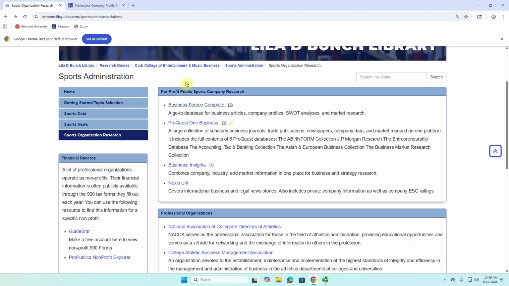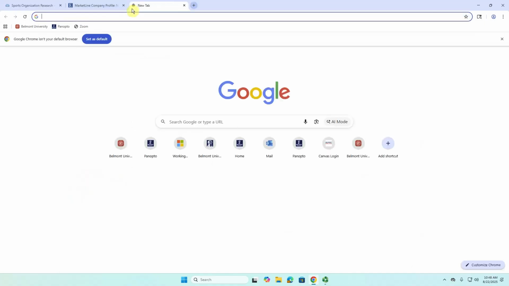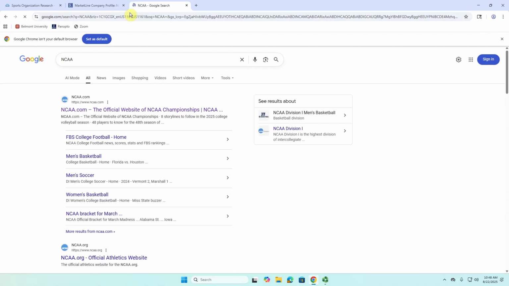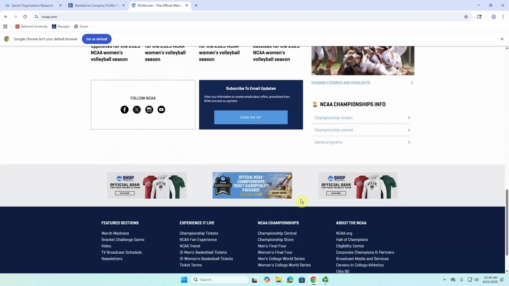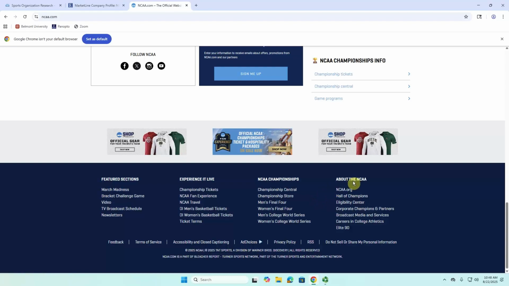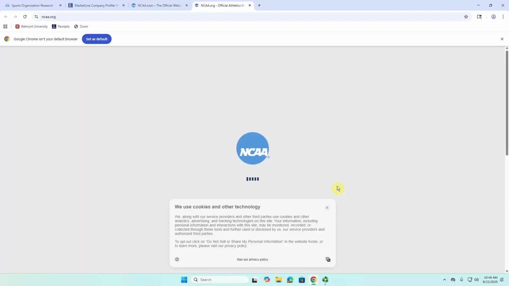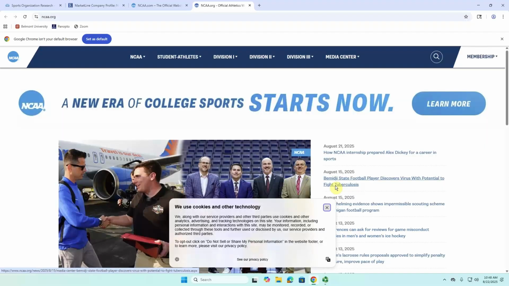Now, finally, the best place to find any information, I would say, is the organization's website. So we're going to open a new tab, and we'll go back to our example of the NCAA. I'm going to click right here. Now, this is going to be a little tricky because if we first go to ncaa.com, we're probably not going to find anything right here that's going to initially stand out. But if we scroll down to the bottom of the page, and then we go to this section that says About the NCAA, that's going to take us to ncaa.org, not .com, which is now going to have a whole separate outlook and platform here where we will be able to find that information. So just be wary of that when you're looking at different companies.